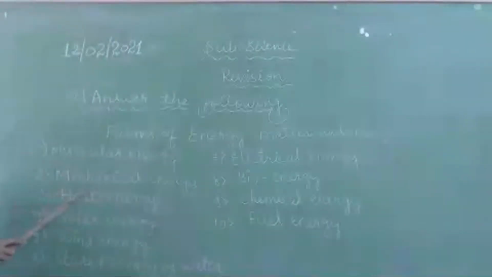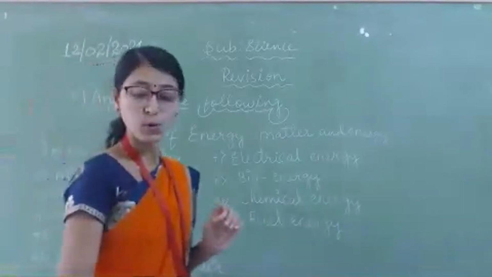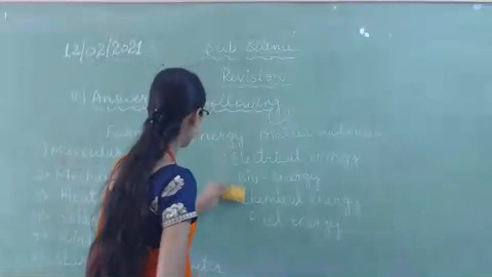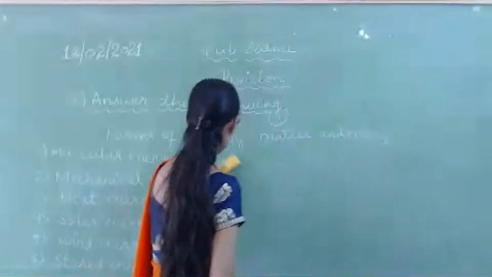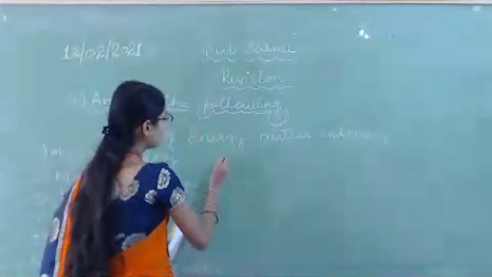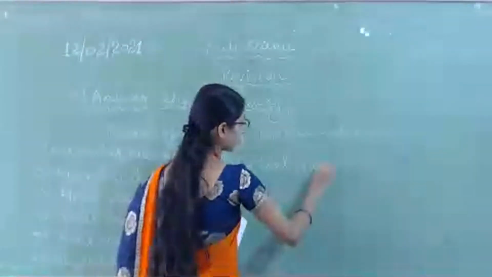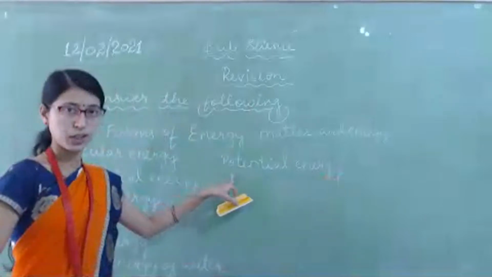Next, the second one is mechanical energy. Before we start mechanical energy, we have to study potential energy. Potential energy.